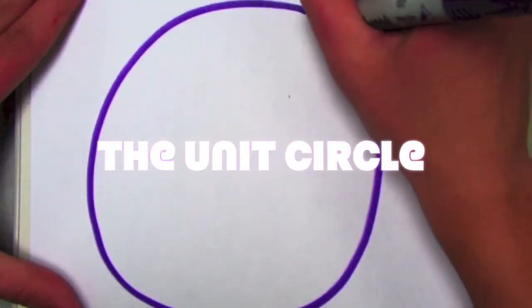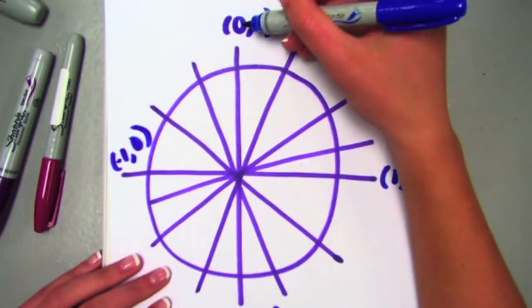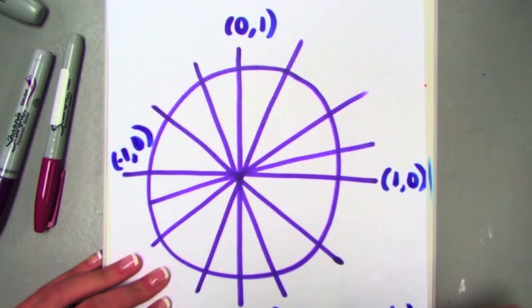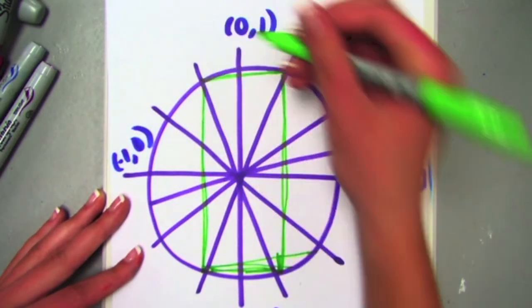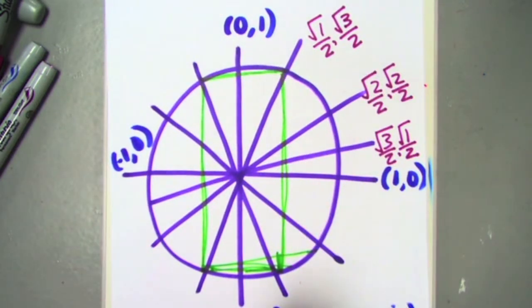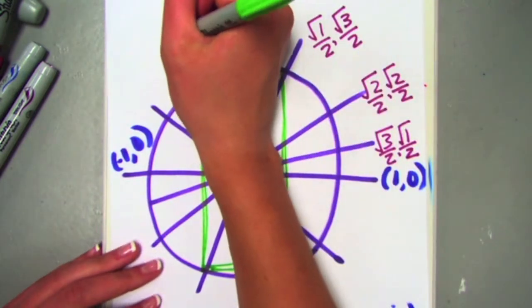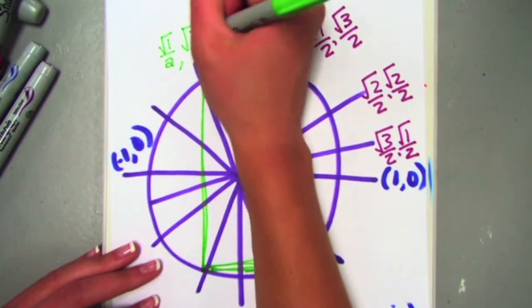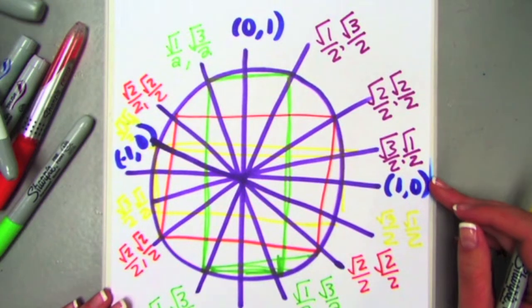This is the unit circle. First, you want to make sure you label the coordinate points of your unit circle: 1, 0, 0, 1, -1, 0, and 0, -1. When you have the coordinate points 1, 0, and 0, 1, you go from 0 on each one and go 1, 2, 3 on both sides and then square root of 2.